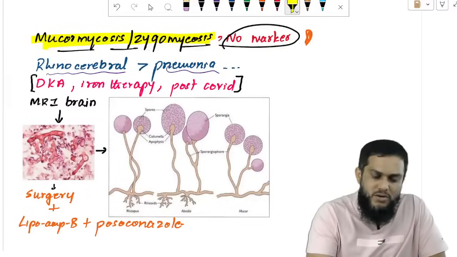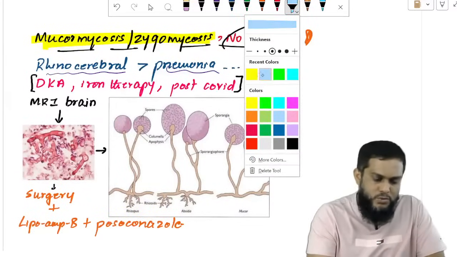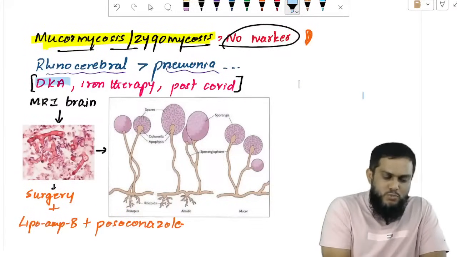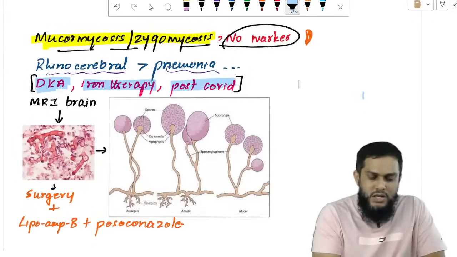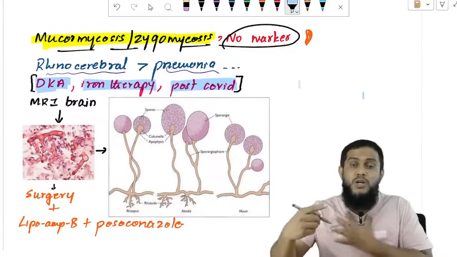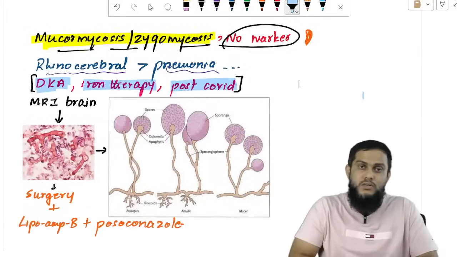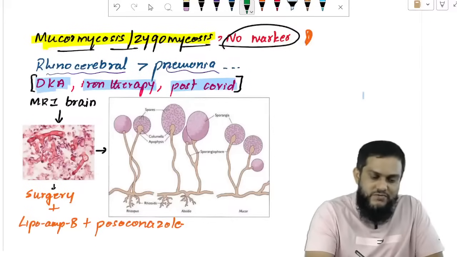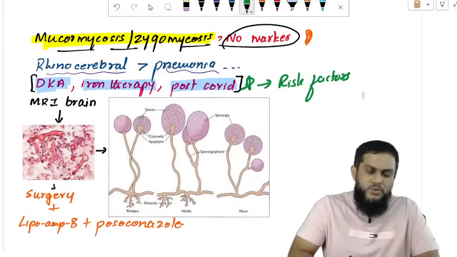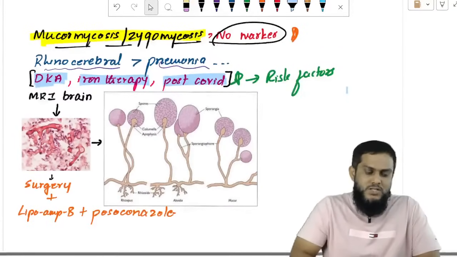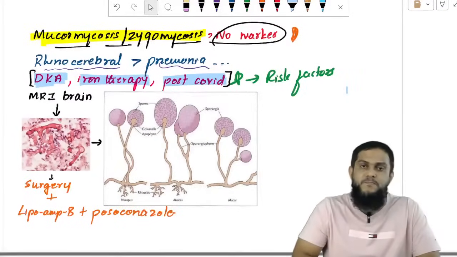What is more important to remember here is that mucormycosis is most commonly seen in diabetic ketoacidosis patients, iron therapy patients, and post-COVID. It was popularly known as black fungus post-COVID. These are the three risk factors. Risk factors are important to remember.